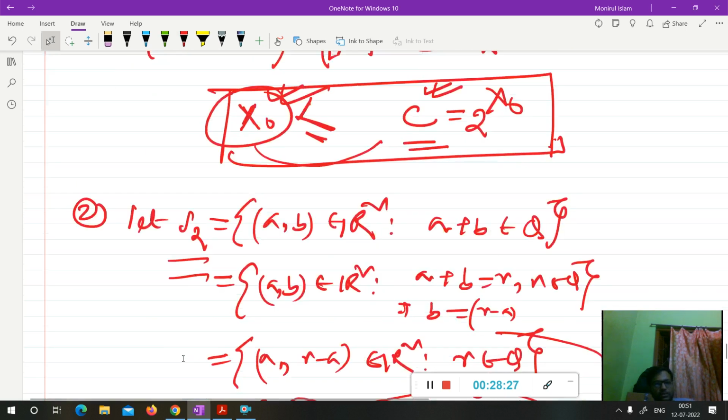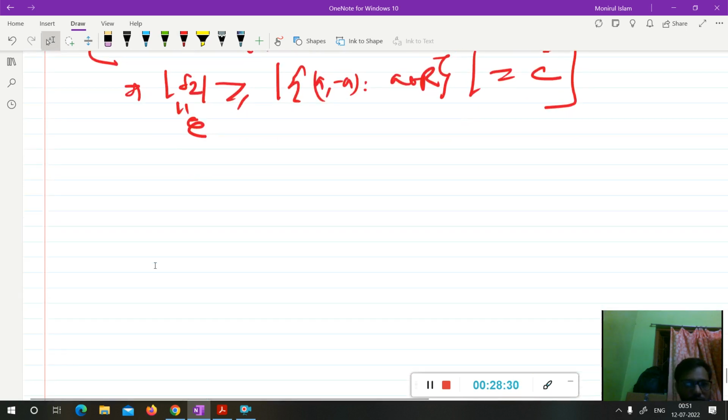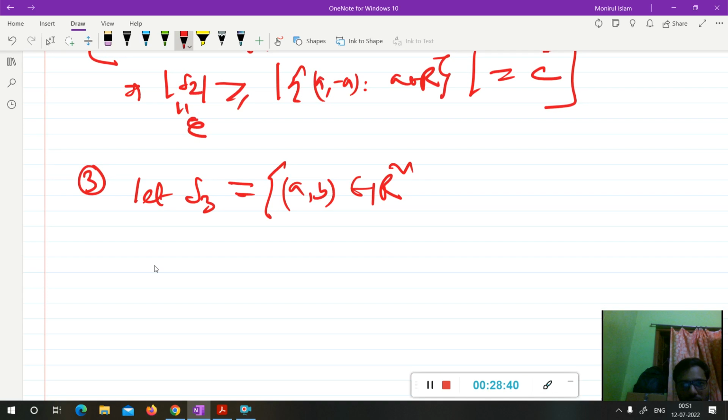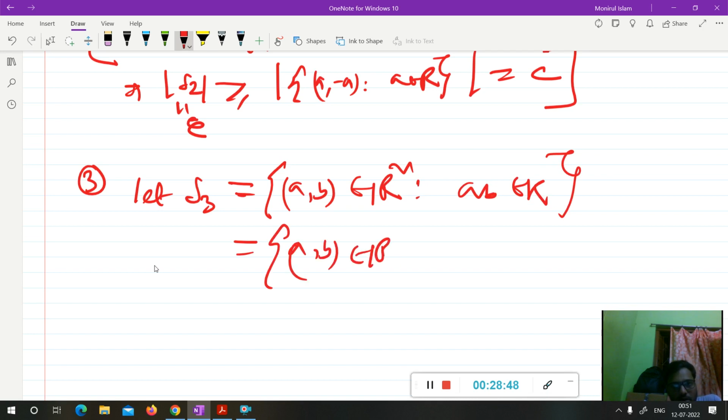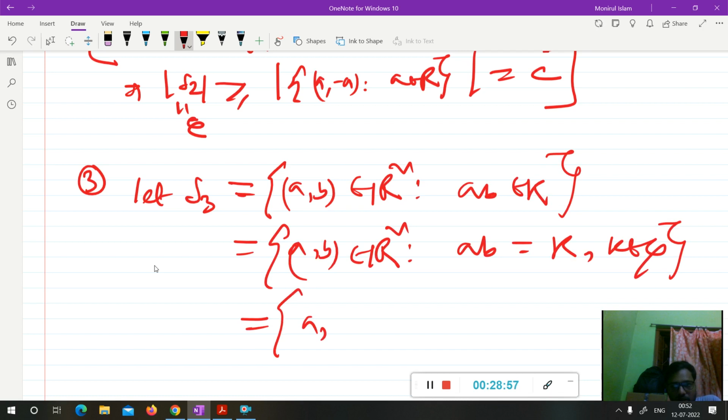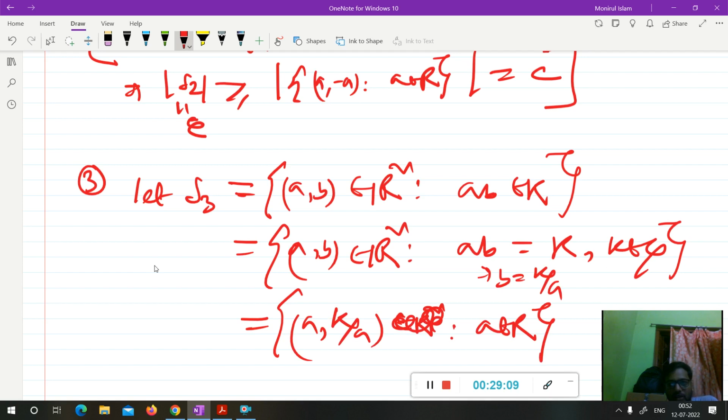Now go to option 3. What is option 3? Let S3 equal {(a, b) belongs to R² such that ab belongs to integers}. Let ab equal some integer, say k, where k is an integer. From here you can write b equals k by a, so (a, k/a) belongs to R², such that a belongs to R.